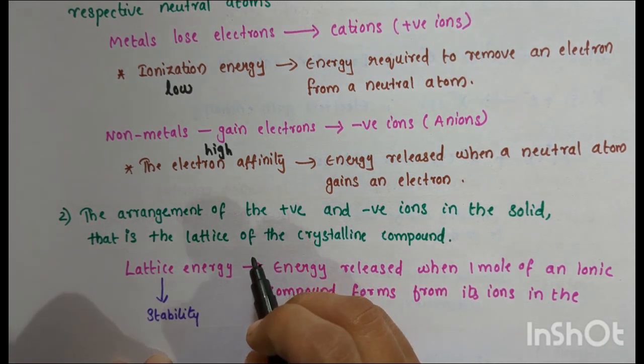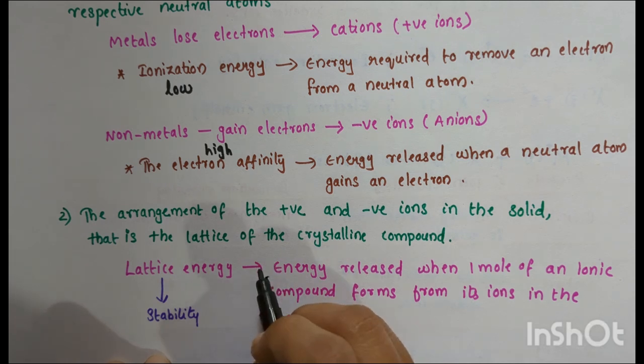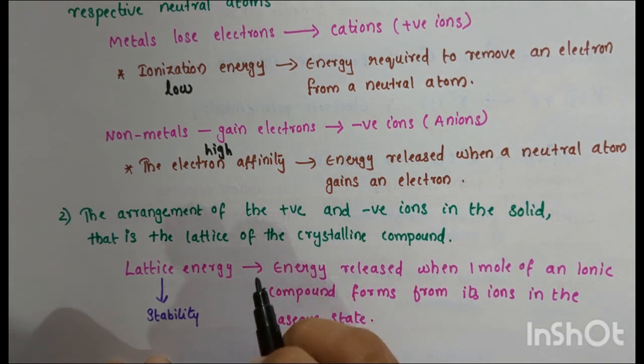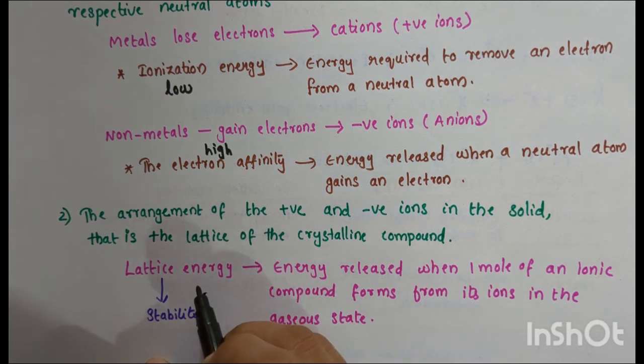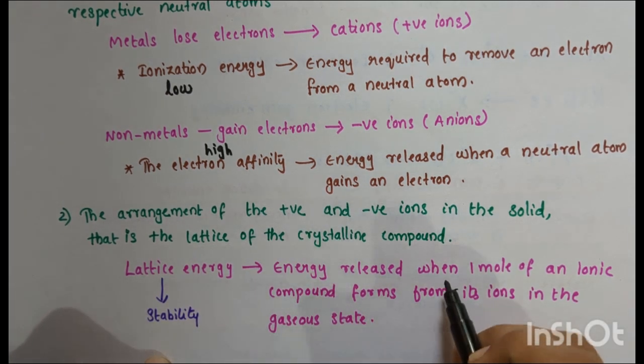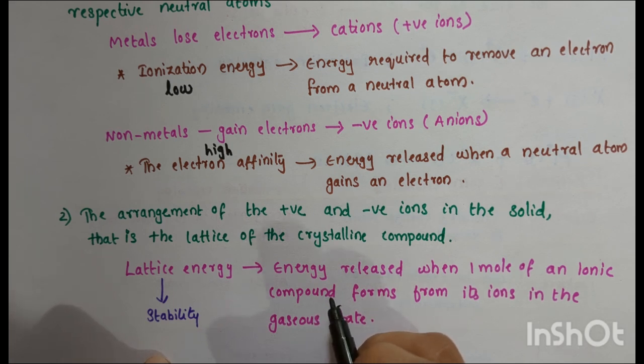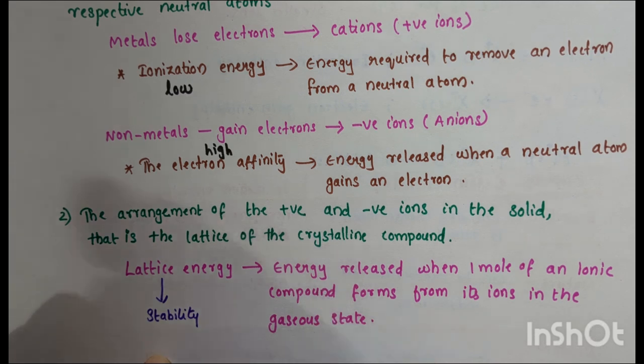Once the positive and negative ions form, they arrange themselves in a crystal lattice, which is a highly ordered structure. The lattice energy is the energy released when 1 mole of an ionic compound forms from its ions in the gaseous state. The lattice energy governs the stability of the ionic compound in its solid crystalline structure.